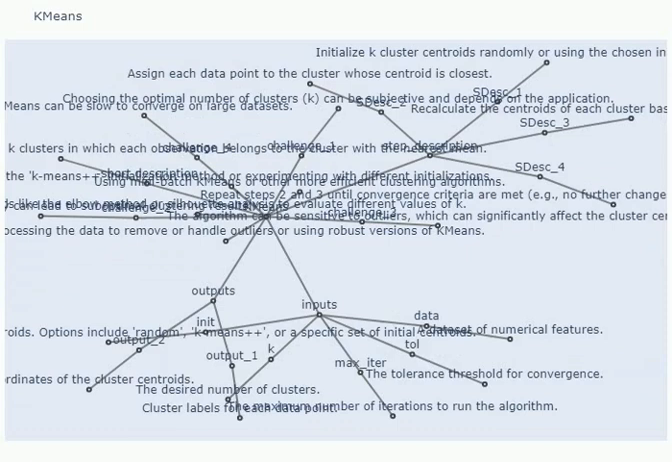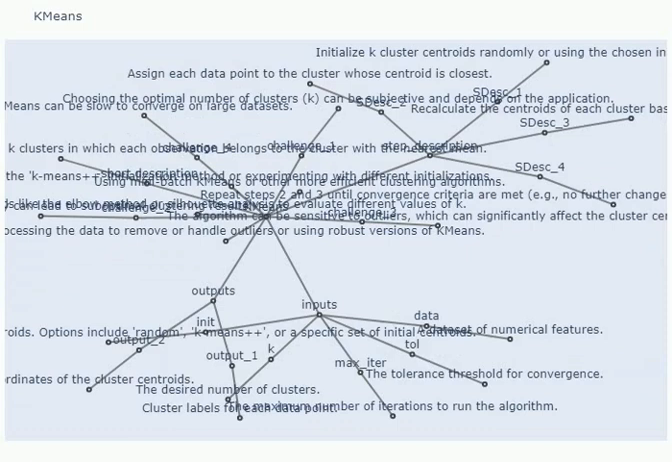Tolerance threshold for convergence. A small value that determines how much change in the cluster assignments is considered significant. The algorithm stops when the change in cluster assignments between consecutive iterations falls below the tolerance threshold.